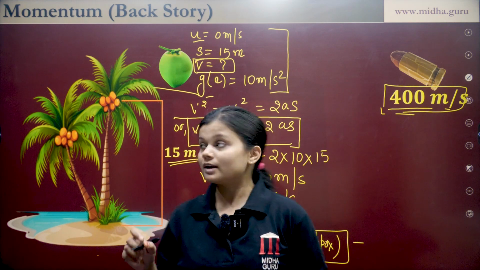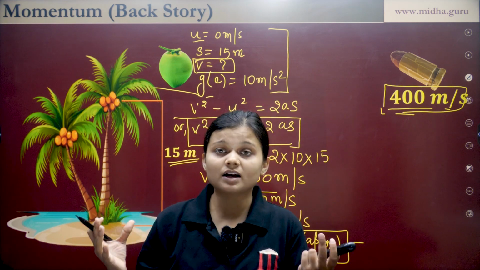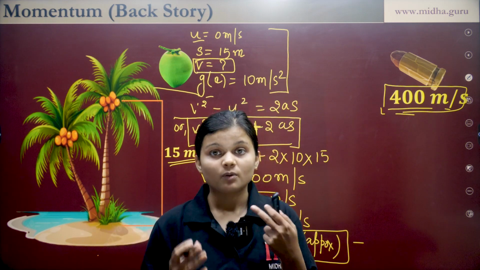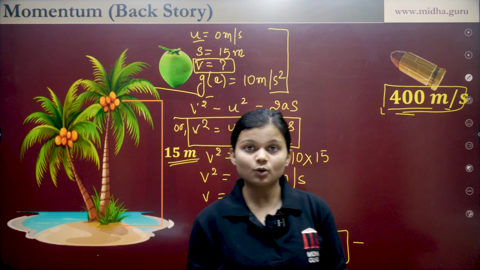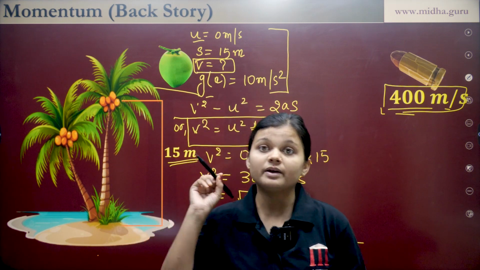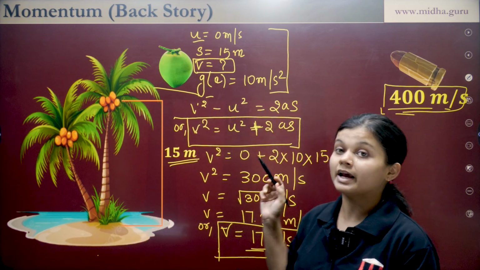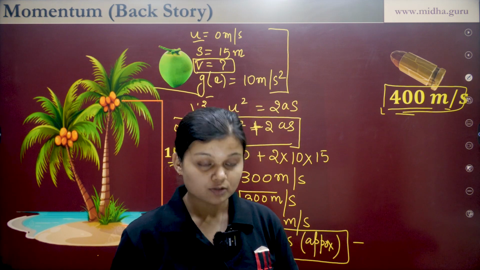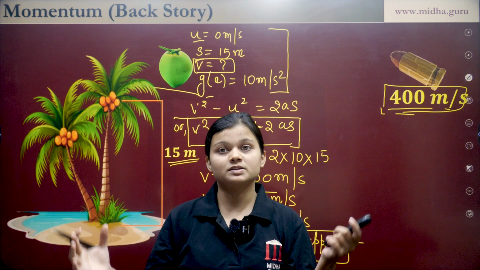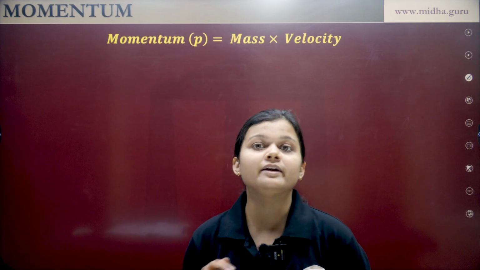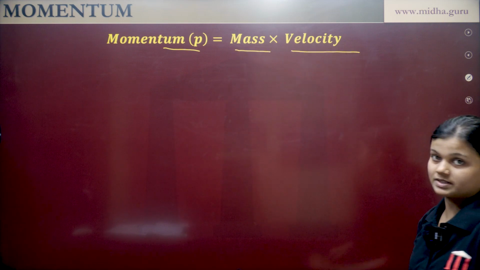So, on combining mass and velocity both, what is the physical quantity that we get? We get a new physical quantity, that is momentum. So, in physics, it is really important to consider both mass and velocity and not just velocity. The physical quantity which deals with both mass and velocity is known as momentum. Okay. So, momentum is mass times velocity.